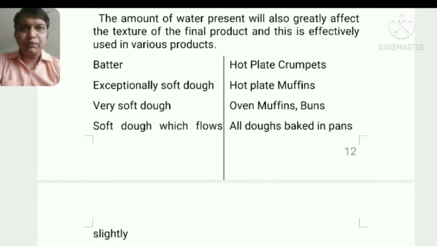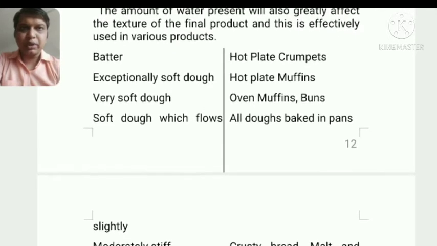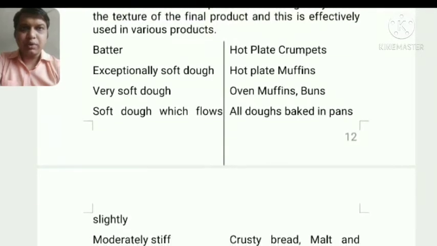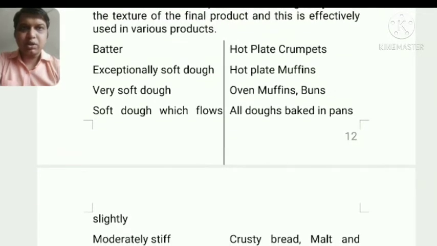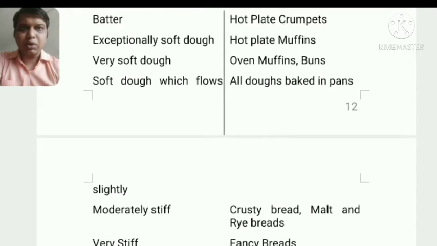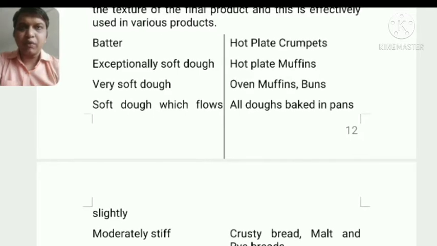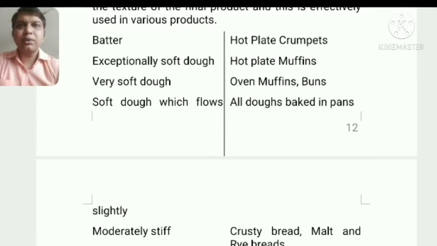We need to know, for the batter we need a hot plate, and crumpets, exceptionally soft dough, hot plate. Muffins, very soft dough. Oven muffins, buns, soft dough which flow, all dough bakes in pan. So here is the category of doughs which was classified on the basis of the water amount which was used.